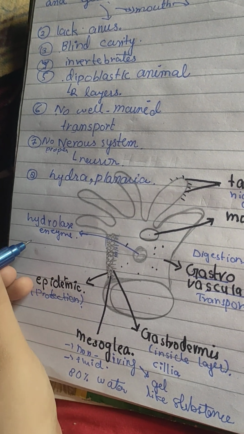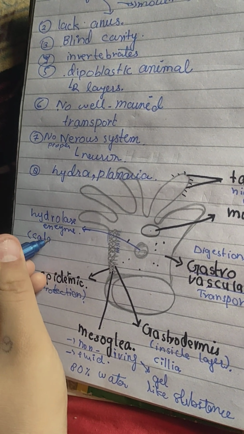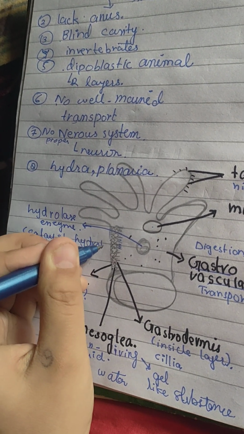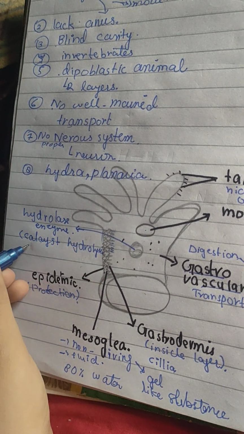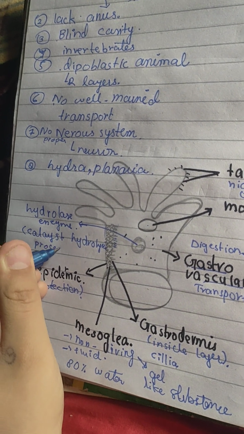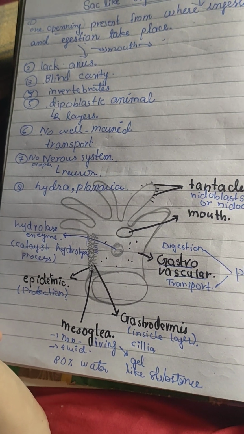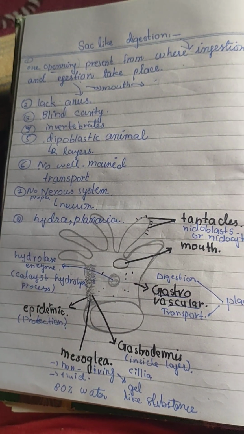So here the catalyst, hydrolysis process will occur. Okay, hopefully this diagram is clear to you. Now let me tell you each and everything.